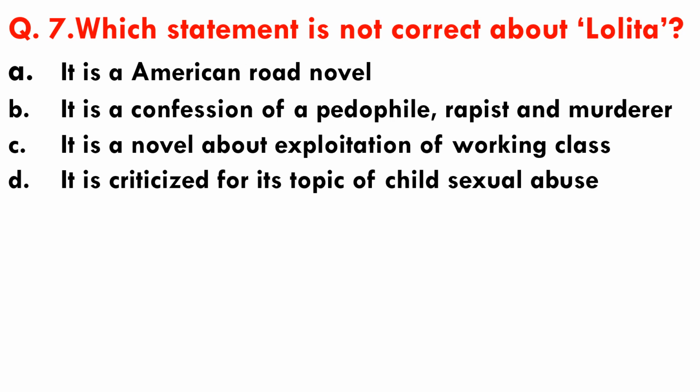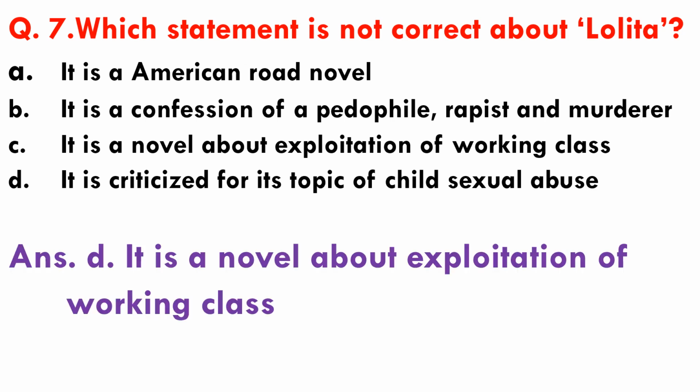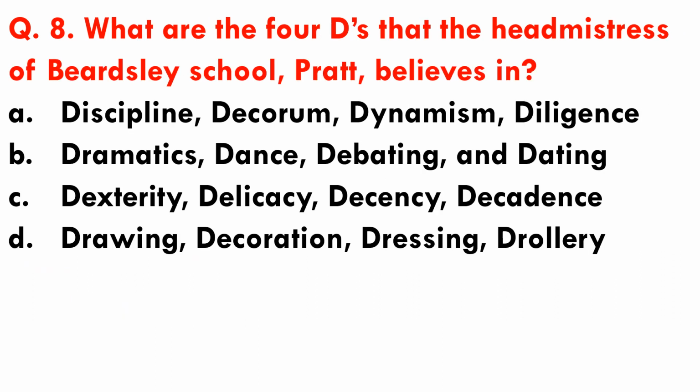Option C. It is a novel about exploitation of working class. And D. It is criticized for its topic of child sexual abuse. So here option C is not true about this novel, that it is a novel about exploitation of working class. So it is not true. Question number 8. What are the 4 D's that the headmistress of Beardsley School, Pratt, believes in?